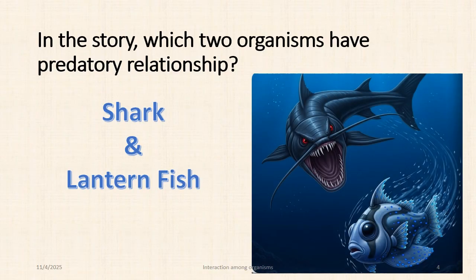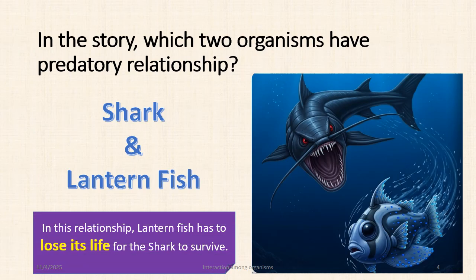Well, your guess was right. It was shark and lanternfish. The shark needs to eat something to survive, and the lanternfish, the flashy fish or small fish, is just food to the shark. So the shark gets benefited by eating those fishes. But in this process, the fish has to lose its life. So this is a kind of predatory relationship. You see, in this relationship, the lanternfish has to lose its life for the shark to survive.